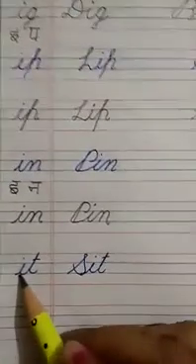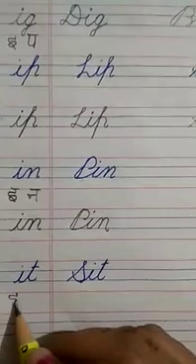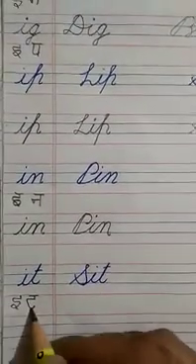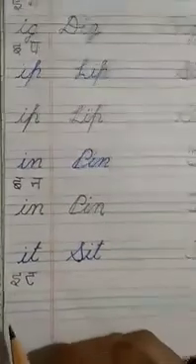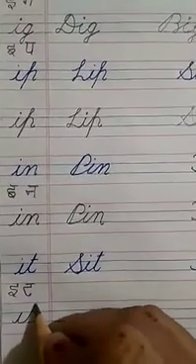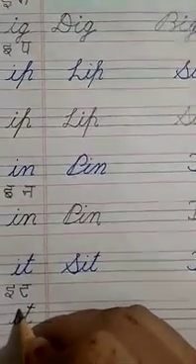Next, I-T, it. I sound, it. I-T, it, right here, small I, T, slipping line, I-T, it.